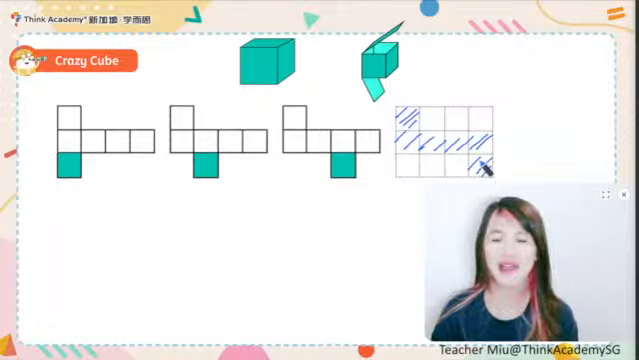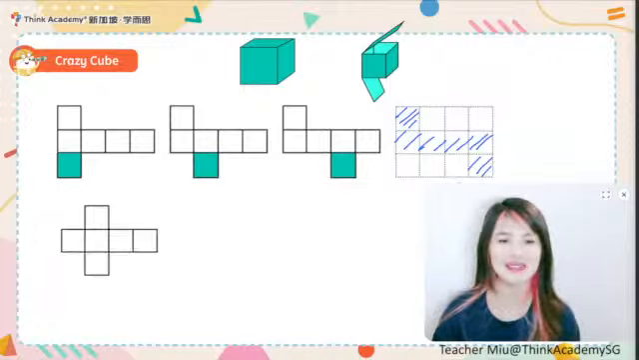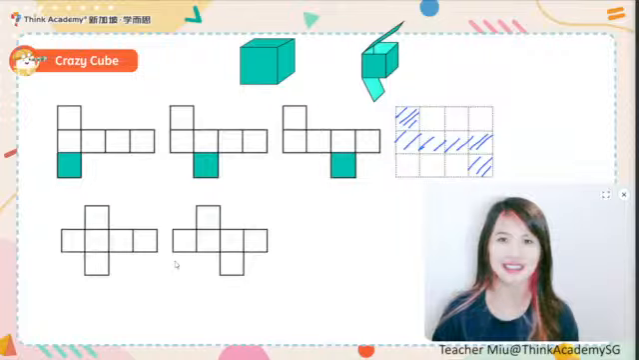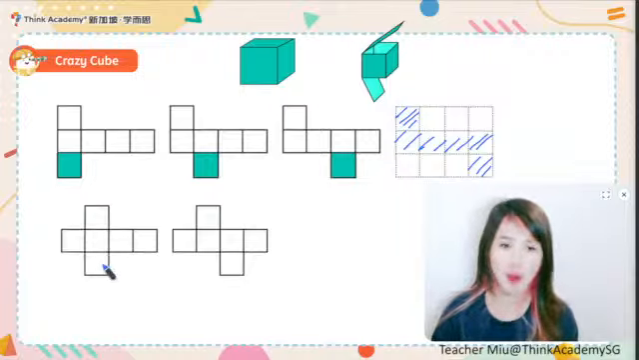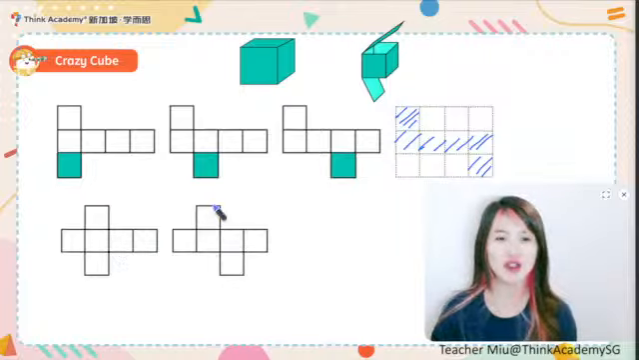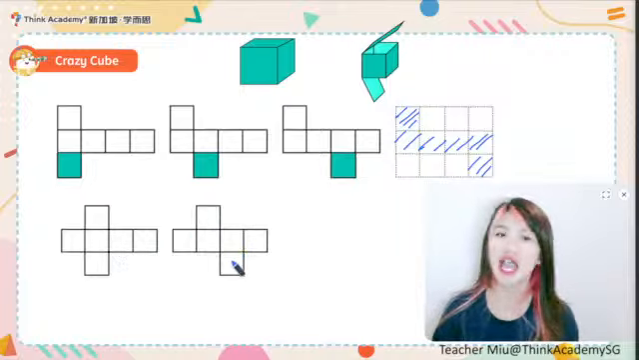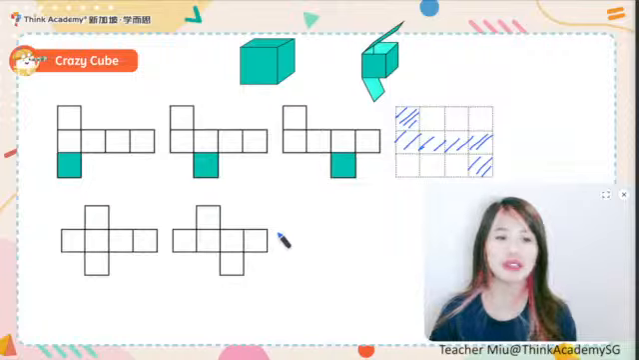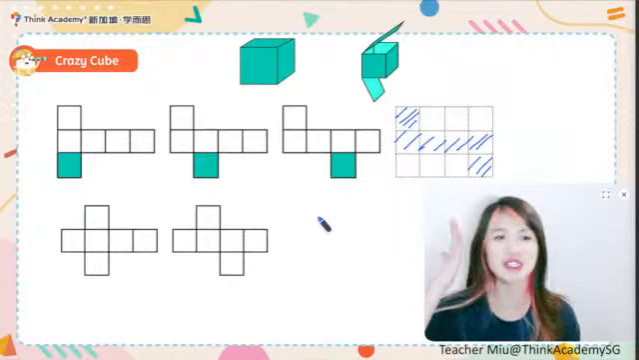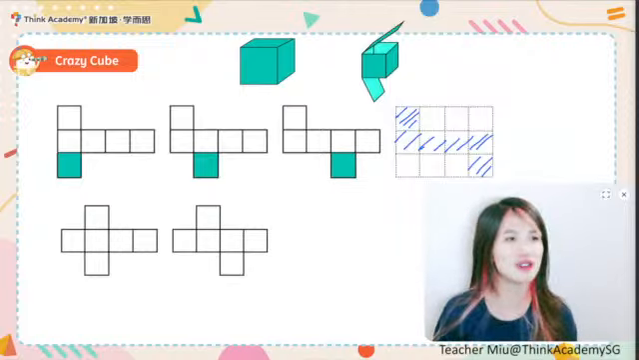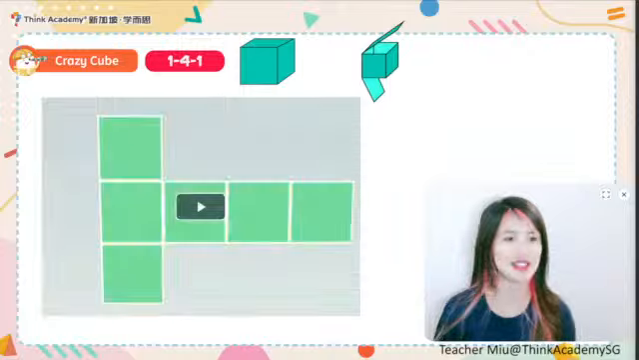It still can be like this, and also like this. Still 1 head, 4 body, and 1 bottom. For this one also, 1 head, 4 body, and 1 bottom. Later you will know why I need to emphasize this, because this is very important. You need to know where is the head, where's the body, and where's the bottom. Let me show you some video about this, alright? So let's just watch.